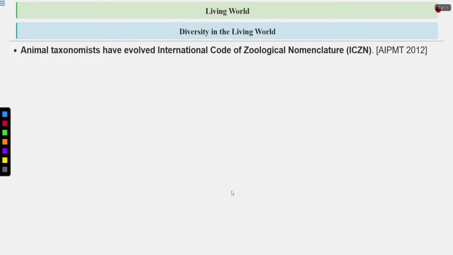Similarly for animals, animal taxonomists have evolved the International Code of Zoological Nomenclature, abbreviated as ICZN. Similarly, you have certain codes for viruses also, and for microorganisms also.